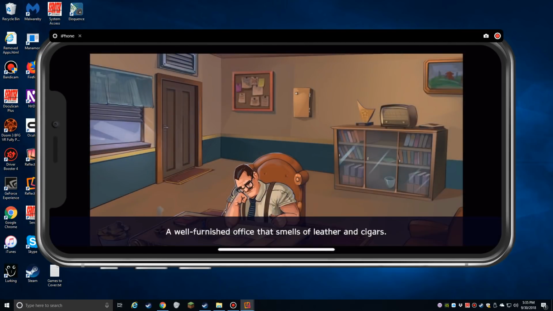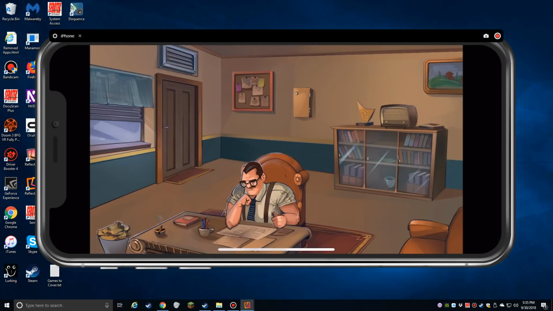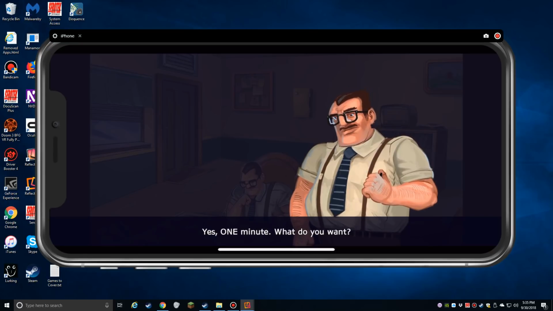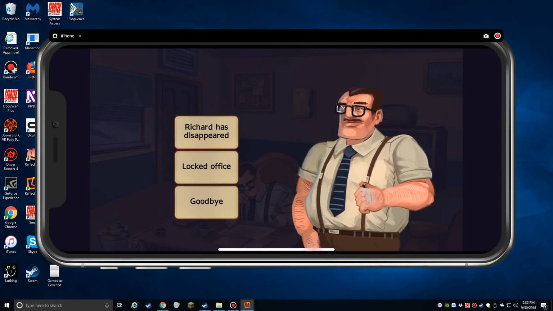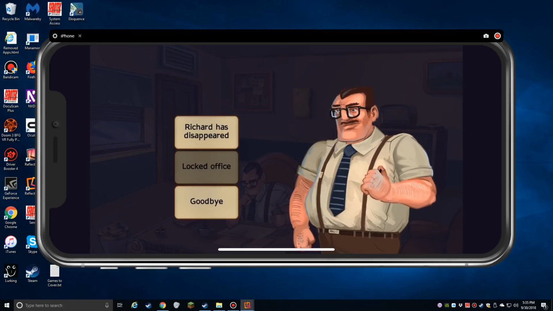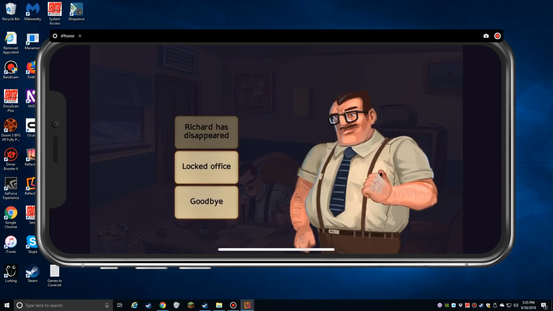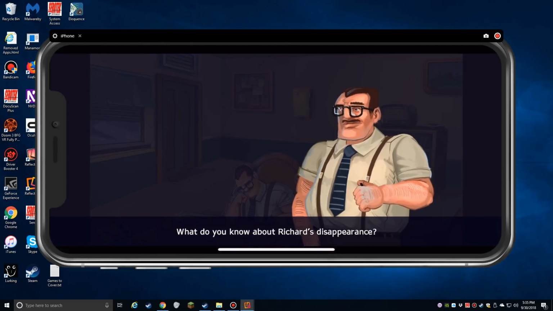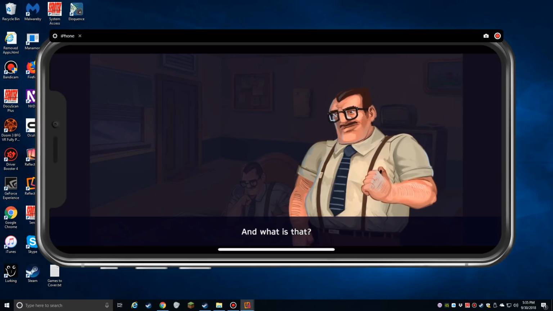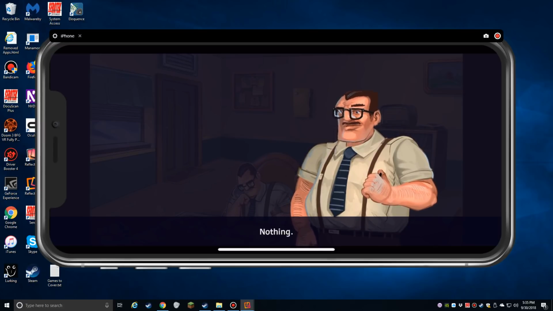A well-furnished office that smells of leather and cigars. J. Jonah Jameson. Excuse me, Chief. Do you have a minute? Yes, one minute. What do you want? Richard has disappeared. What do you know about Richard's disappearance? Only what the police have said. And what is that? Nothing.